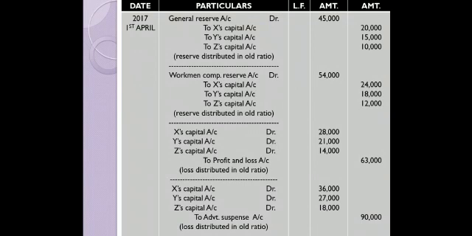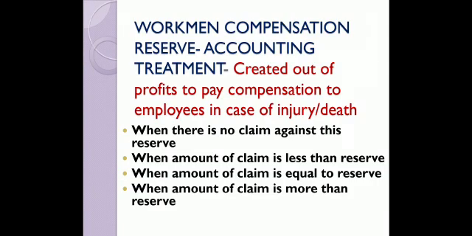Here we'll be dealing with the workman compensation reserve. We will do the accounting treatment, but first we need to understand why we create workman compensation reserve. You all know that in business there are normally factories where we work, so sometimes there is injury, sometimes there is death of workers. So we have to create a provision out of the profits to pay compensation to the employees in case of any injury or death. There can be 4 possibilities here.